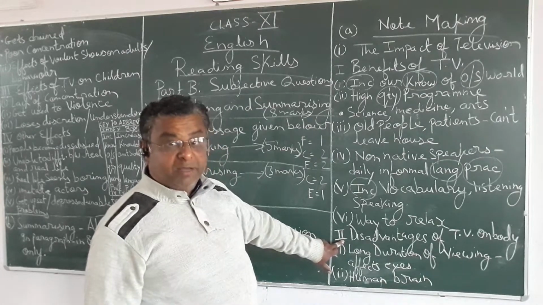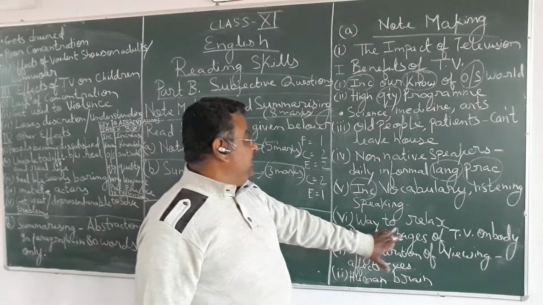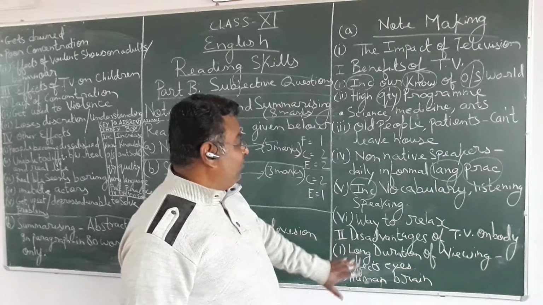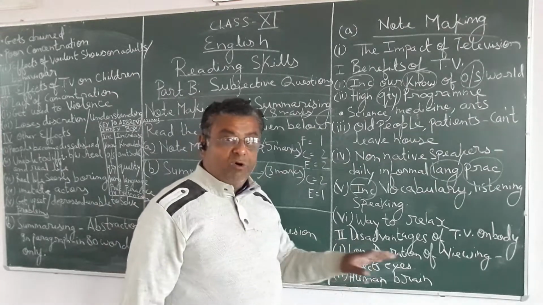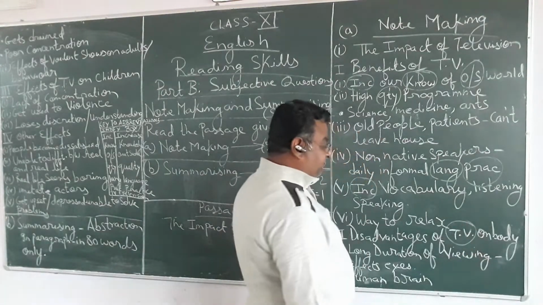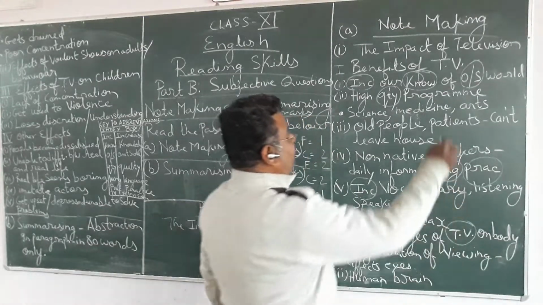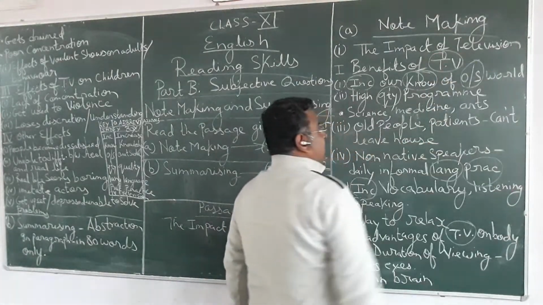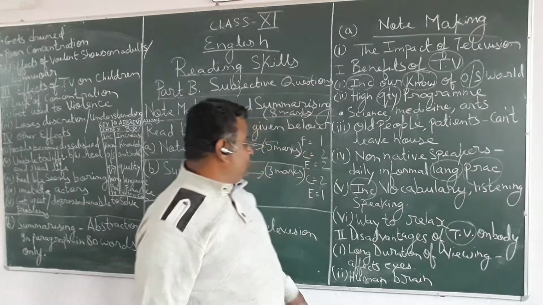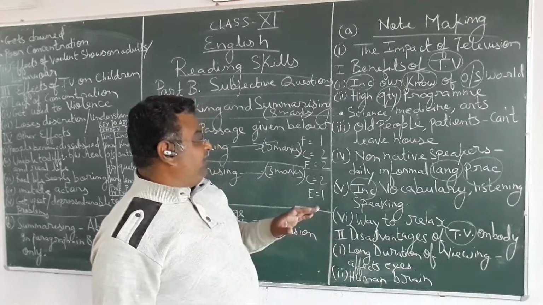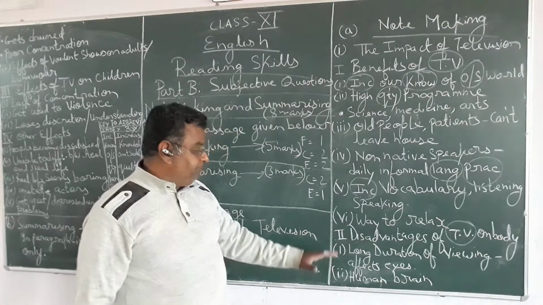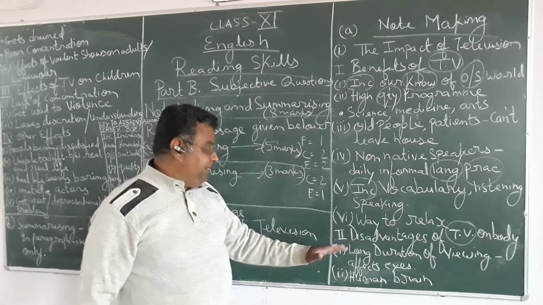Now in the second main point, the disadvantages of television on body. Point number 2, what we are talking about, disadvantages of TV on body. Again, we have used the short form for television, TV. This is also an abbreviation. Disadvantages of television on body, the second main heading you have given. Now you are giving the subheading, the sub points.